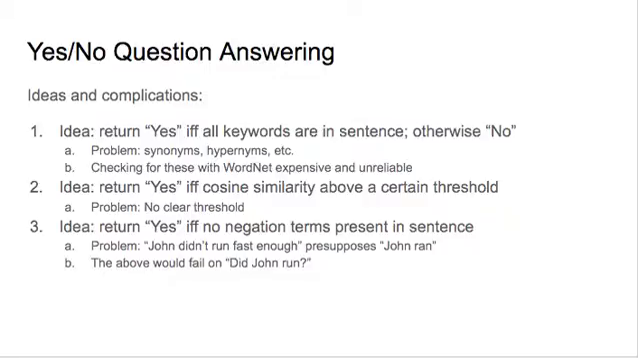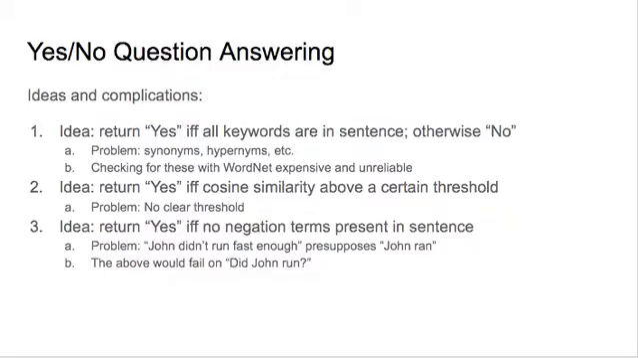For yes-no question answering, we ran through a few ideas, each of which had significant problems. The first idea was to return yes if all keywords or stemmed forms of the keywords are represented in the sentence or stemmed form of the sentence. The problem here is that synonyms of keywords can be in the sentence, or hypernyms, and the answer could be yes. Antonyms could be in the sentence, and the answer could be no. Checking for these with WordNet we found to be too expensive and unreliable to justify.